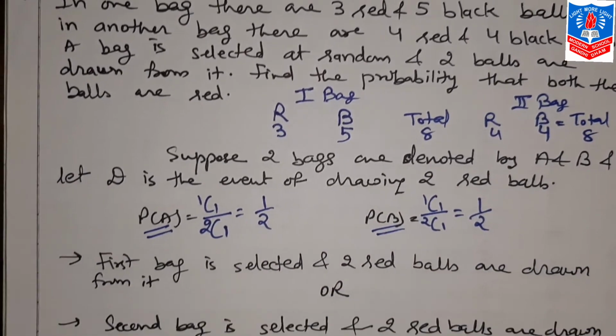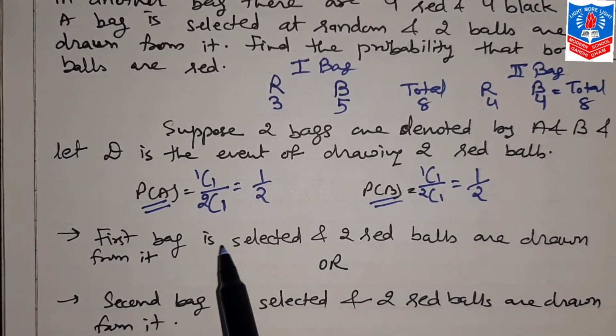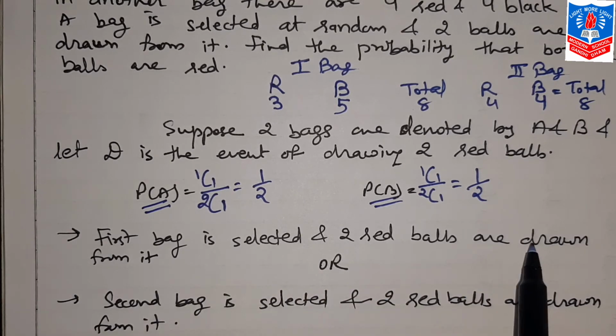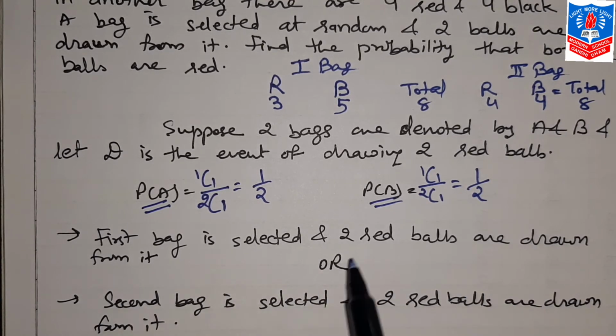Now first bag is selected and 2 red balls are drawn from it. This will be one probability. Or second bag is selected and 2 red balls are drawn from it.